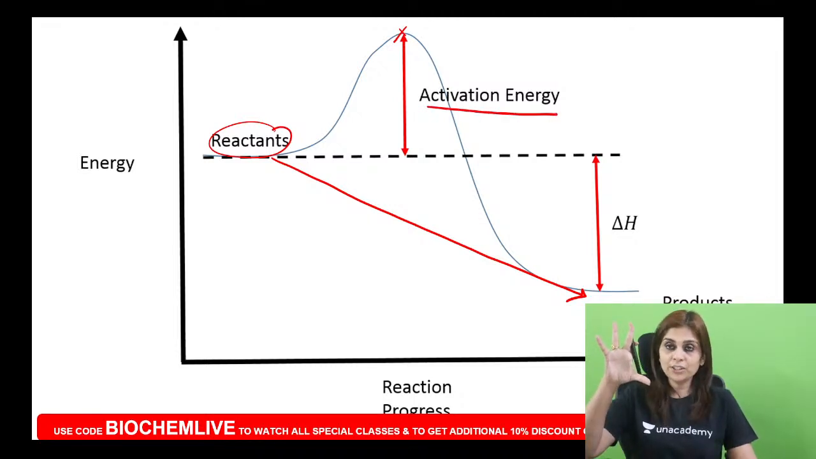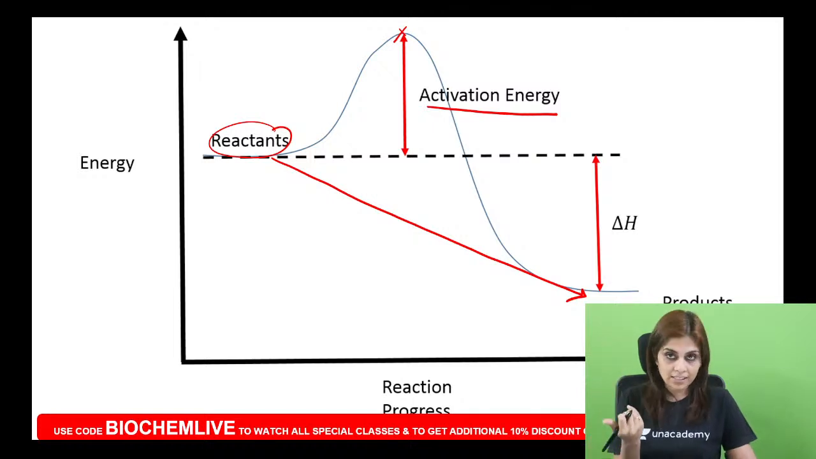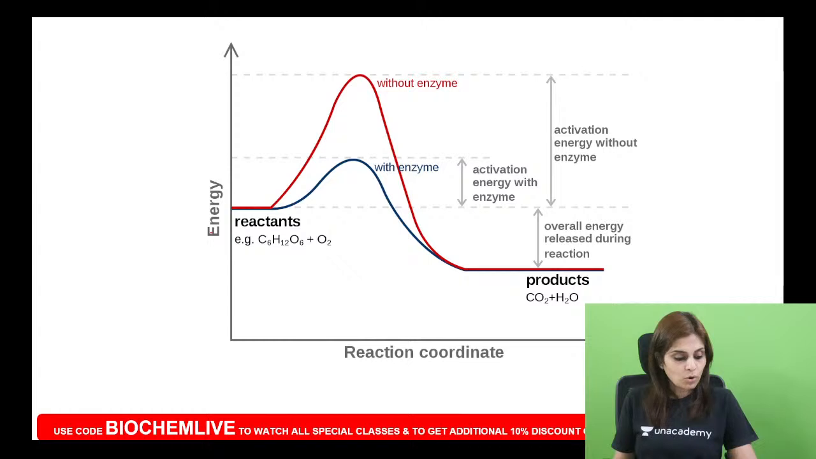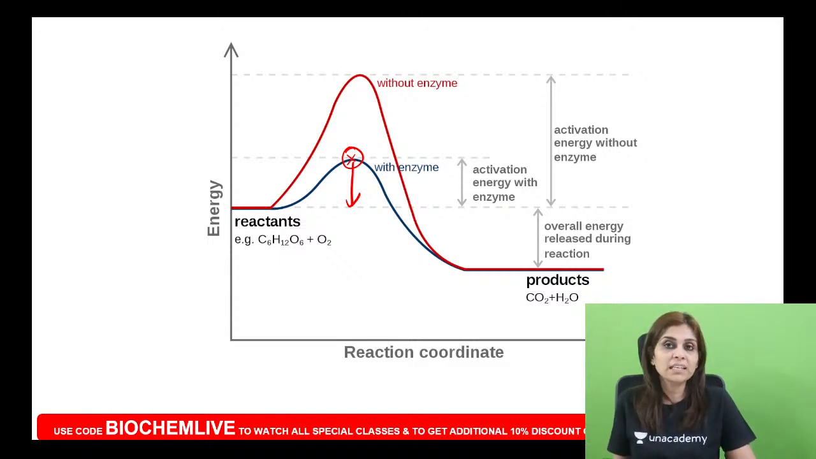Higher the activation energy, longer will be the time that is required to form the transition state. So the rate of the chemical reaction will be very less. So what do enzymes do? Enzymes form a different transition state which involves lesser activation energy. So lesser time will be required to form the transition state. So higher will be the rate of the chemical reaction.